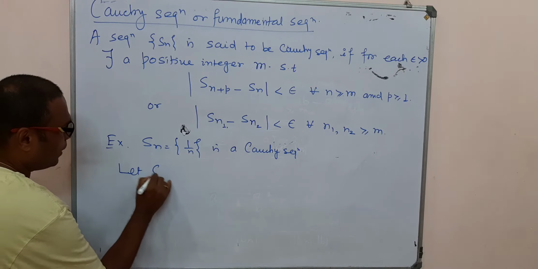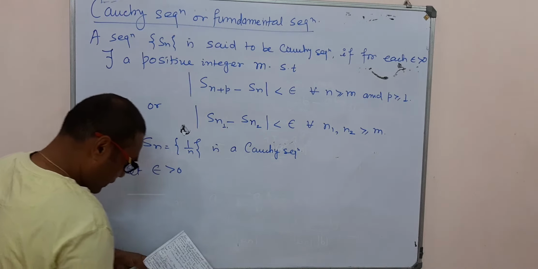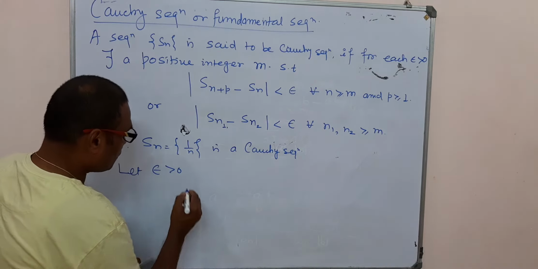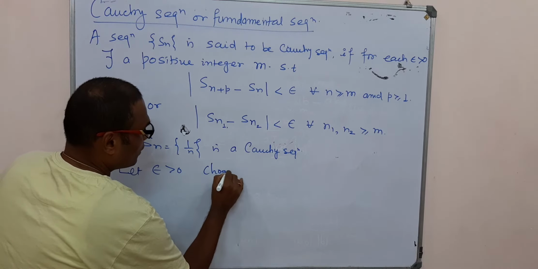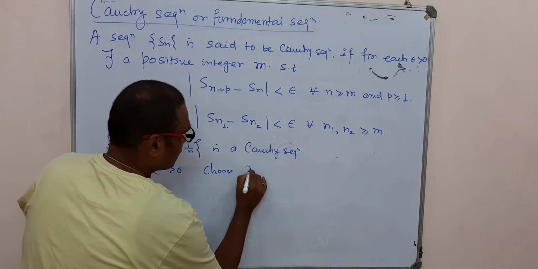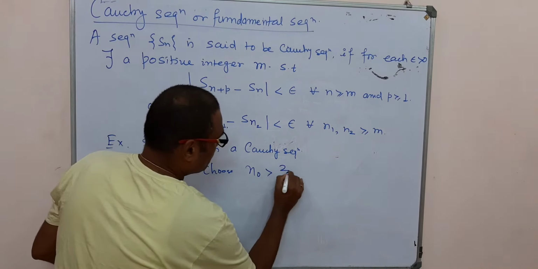Let epsilon be greater than 0. There exists an integer n0 chosen greater than 2 by epsilon.